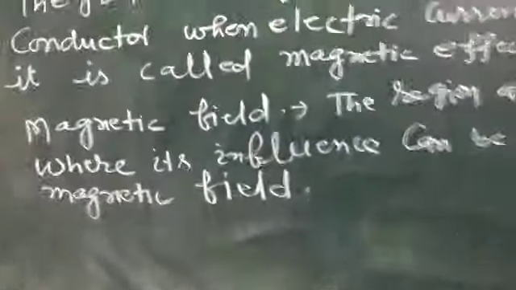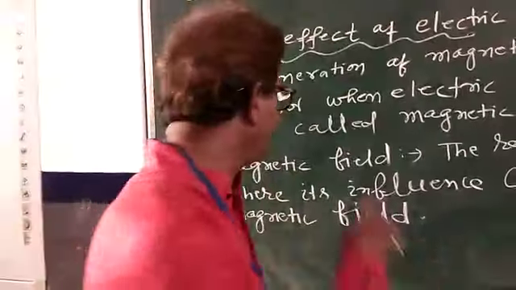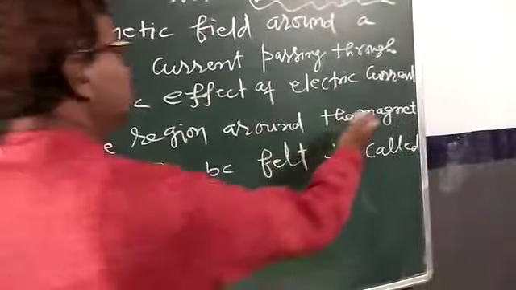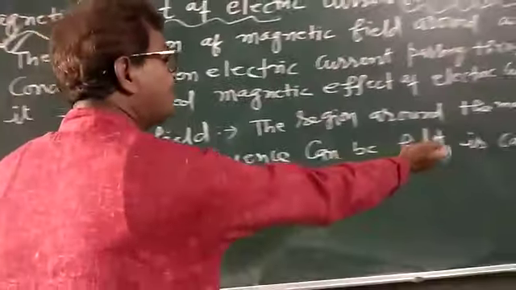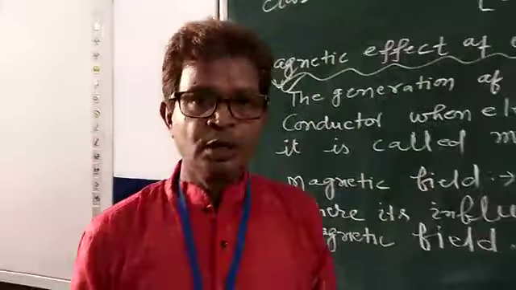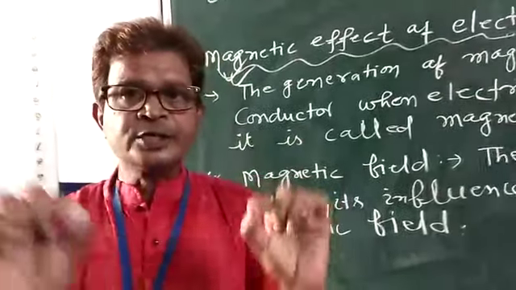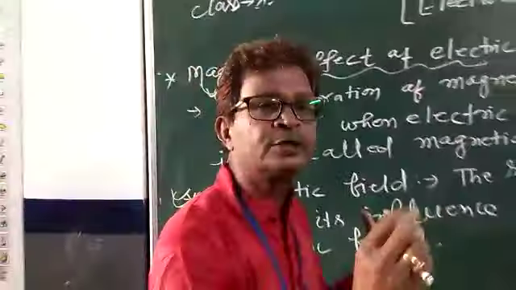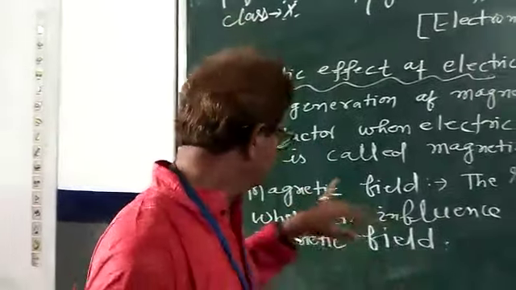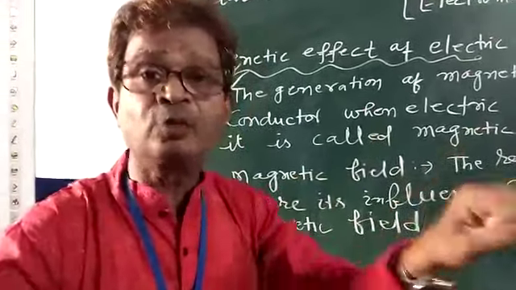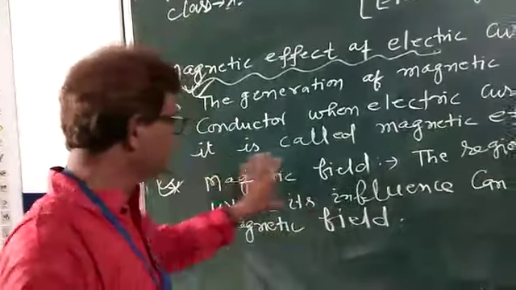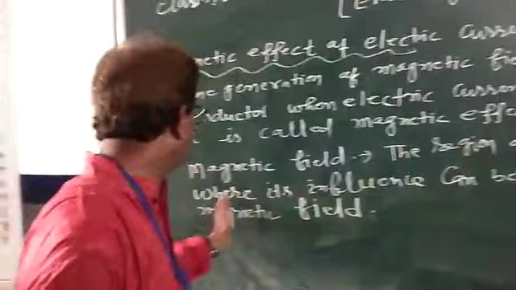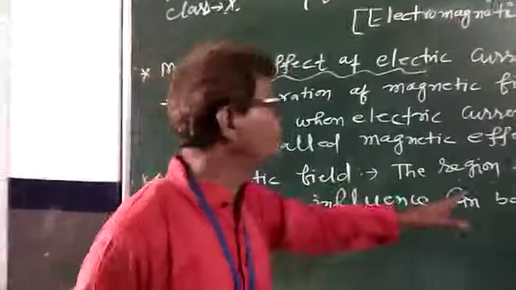Now come to the second point, magnetic field. At first, I am going to define magnetic field: the region around the magnet where its influence can be felt is called magnetic field. In simple way, you know that if a magnetic substance is put near the magnet, it gets attracted towards the magnet. It means that the magnet has some effect on the magnetic substances. Or this is the definition that the region around the magnet where its influence can be felt.